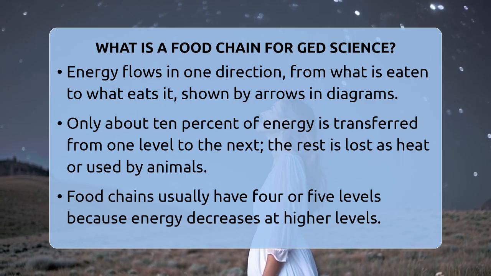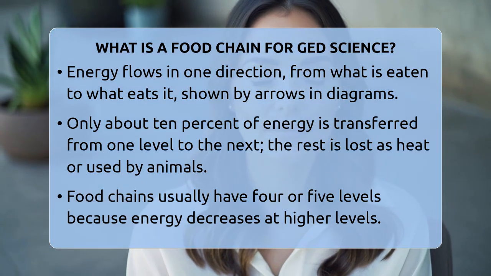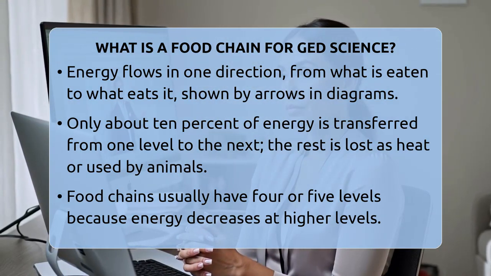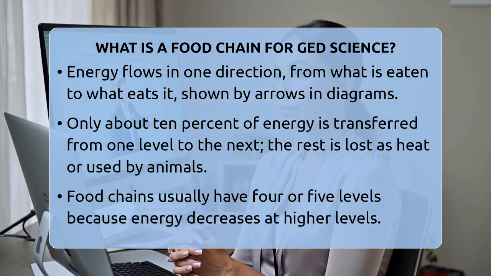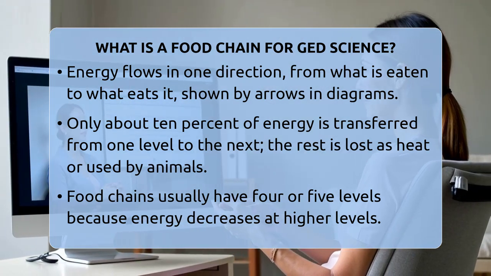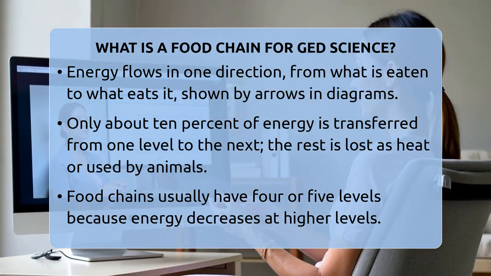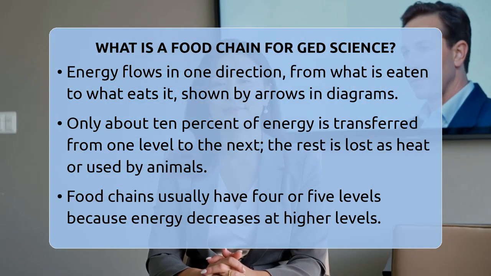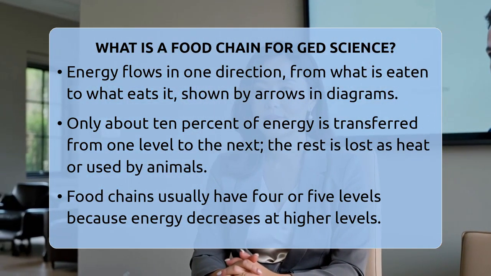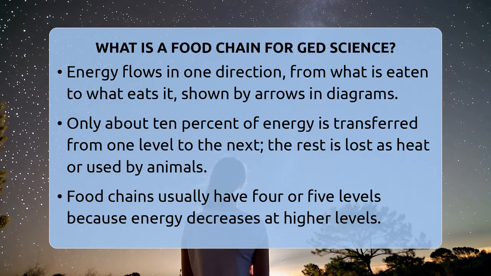There is also a rule called the 10% rule. It says only about 10% of the energy from one level is passed to the next. The rest is lost as heat or used by the animals for their life processes. That's why food chains usually only have about 4 or 5 levels. As you go higher, less energy remains, so there are fewer animals at the top.